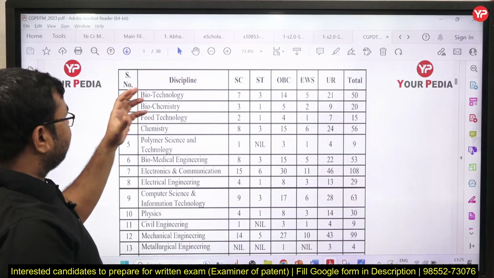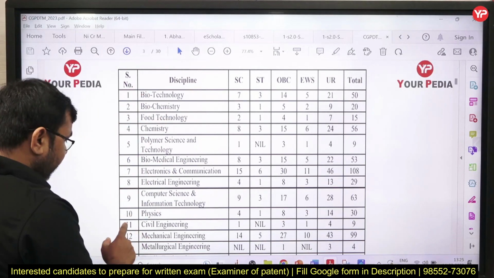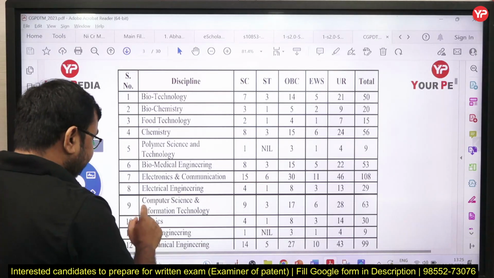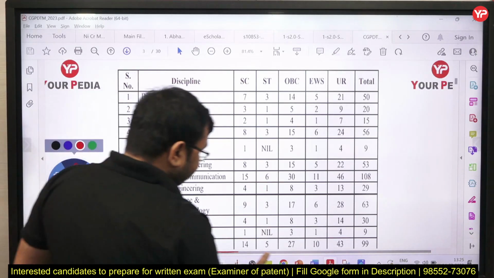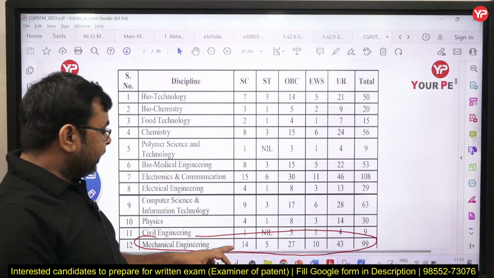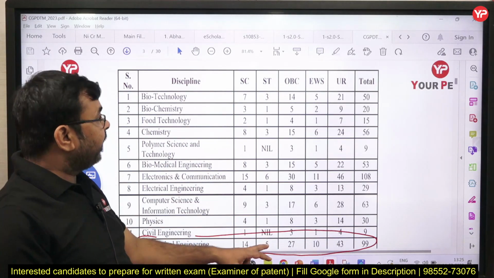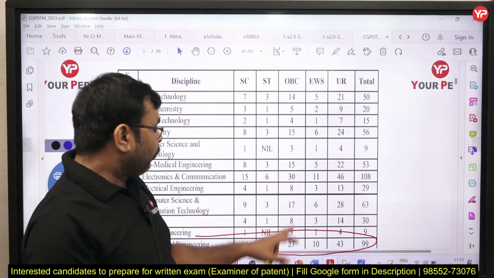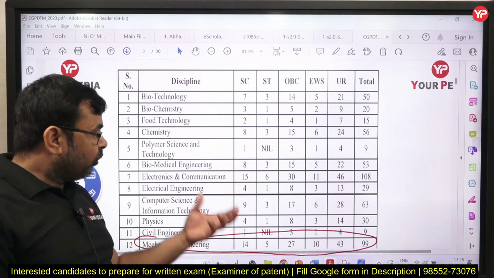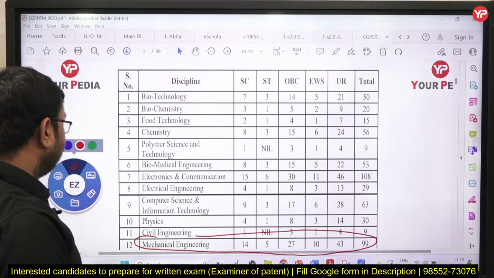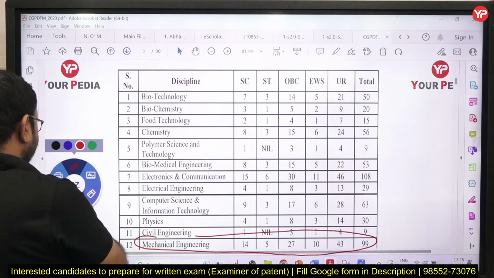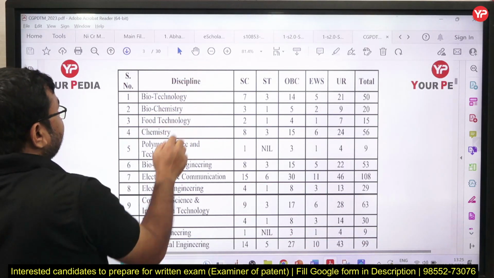And after that, if I look at the vacancies, especially with respect to the mechanical point of view, you can see here in mechanical engineering the total vacancies are 99. For the SC category we have 14 vacancies, for ST category 5, OBC 27, EWS 10, and 43 for the unreserved category. These are a huge number of vacancies, especially for an A grade job, correct. Okay, so let us see.